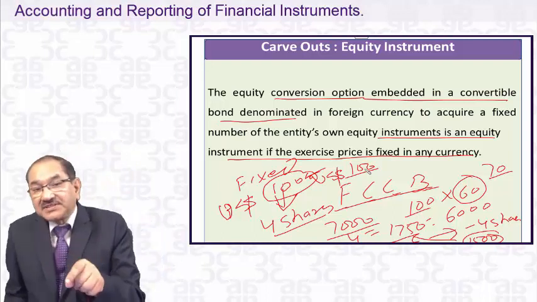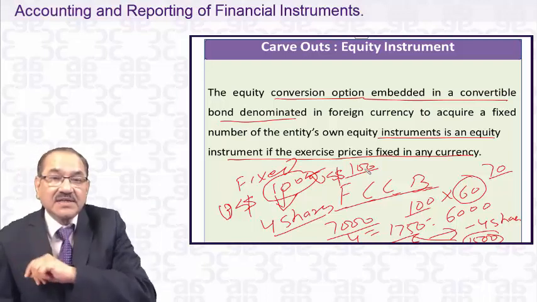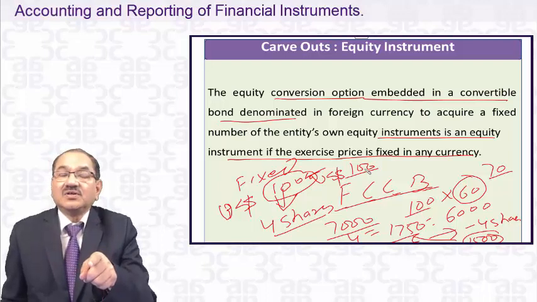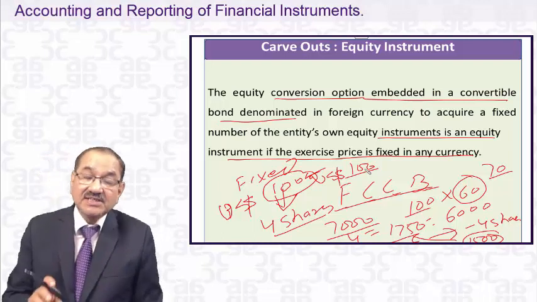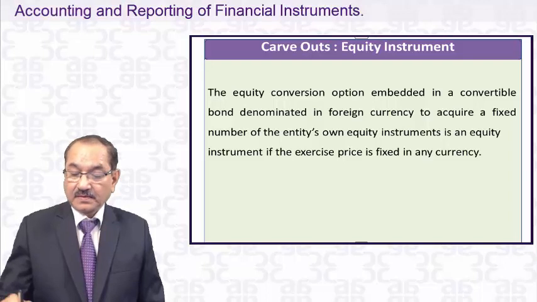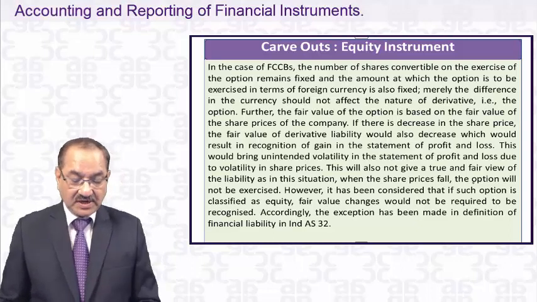But the conversion option inbuilt in it is not equity, it's a liability. Whereas we say it's equity also. So that's where there is a difference, and it is called a carve-out. That's what I have explained to you here.